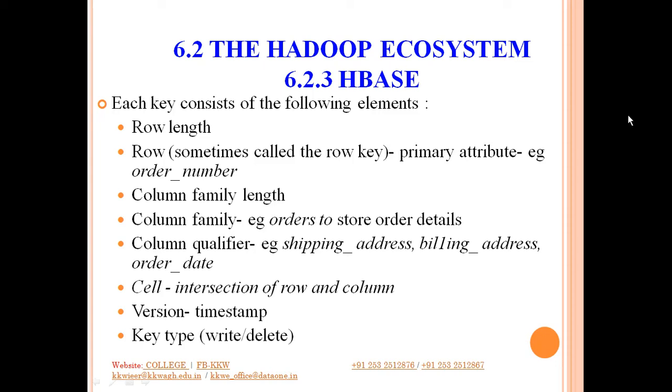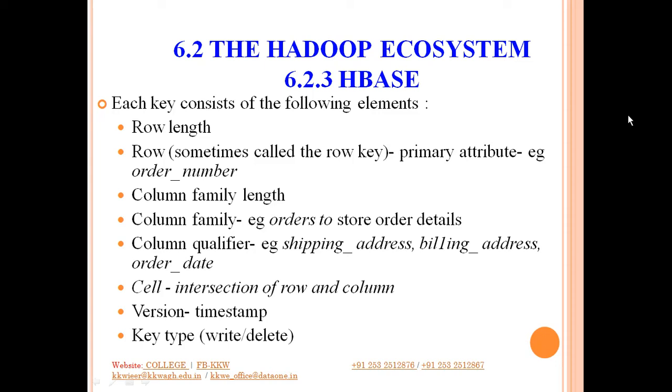Second is row. Sometimes it is also referred to as the row key. It is just like your primary key attribute. For example, if you have an order database, then the order number, that is your primary key, would be considered as the row attribute. That is nothing but the primary attribute.